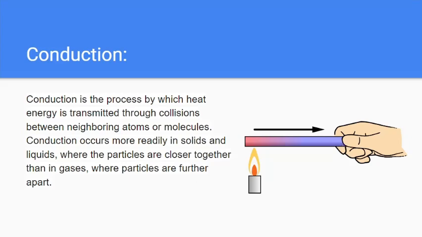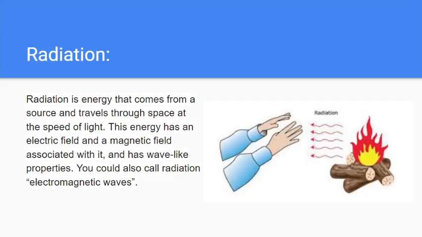Next we'll be talking about radiation. Radiation is energy that comes from a source and travels through space at the speed of light. This energy has an electric field and a magnetic field associated with it, and has wave-like properties. You could also call radiation electromagnetic waves.